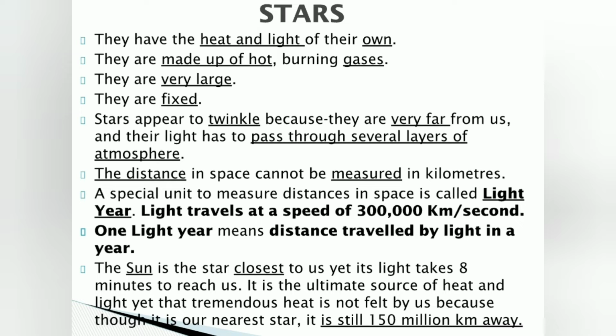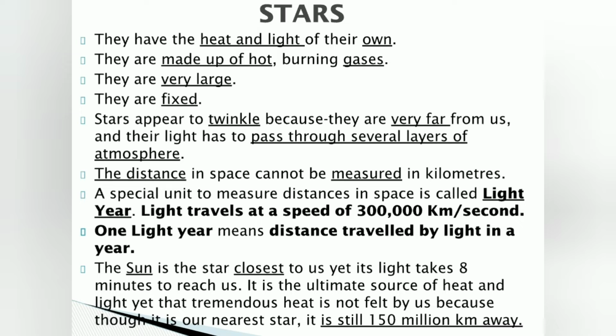The sun. What is the sun? Guys, have you ever wondered that the sun is also a star? The sun is the star that is closest to us, yet its light takes 8 minutes to reach us. So next time if somebody asks you, do you know anything special about the sun, you can always say that yes, light from the sun takes 8 minutes to reach us.